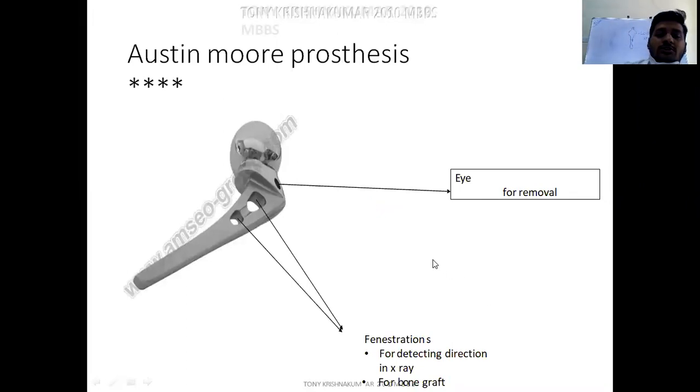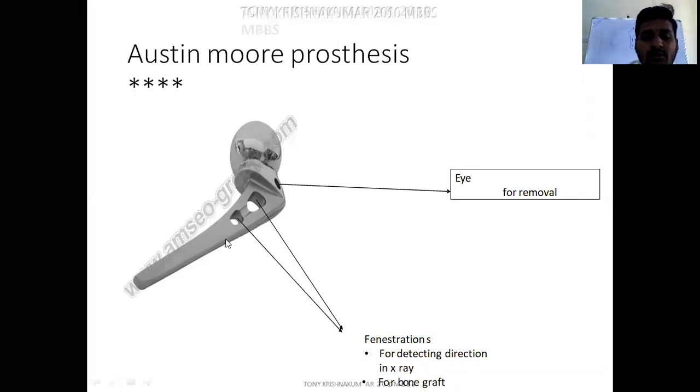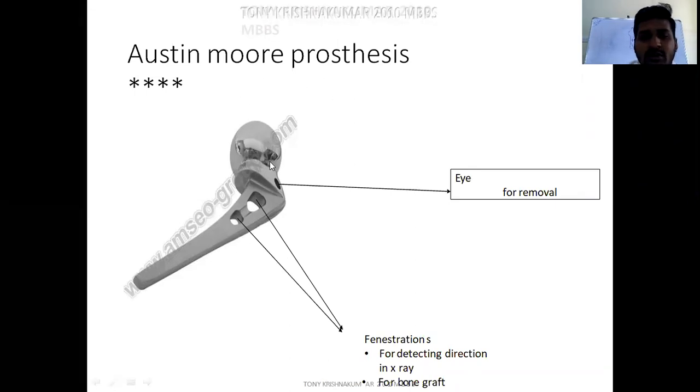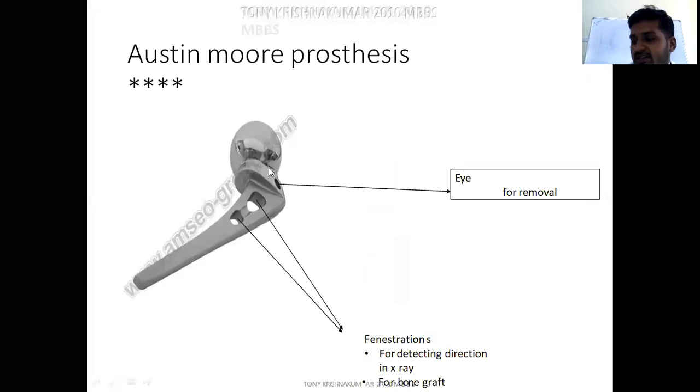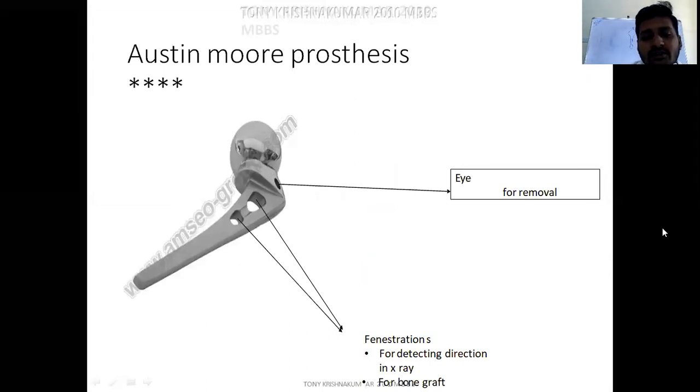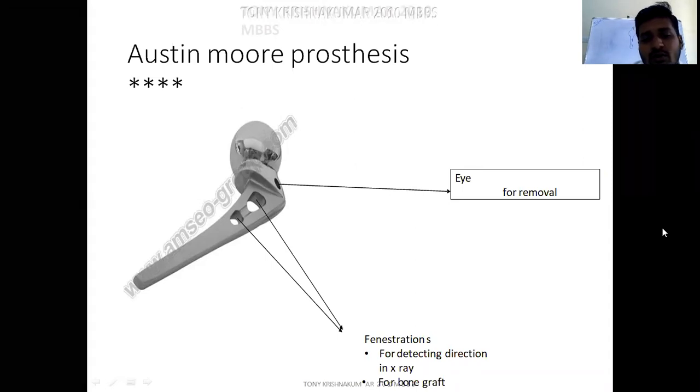This is the Austin Moore prosthesis. This will definitely be asked in the exam, and it has a ball which resembles the femur head. This is the head, and this part is the neck, and this is the collar, and this is the shoulder. You write down the parts: head, neck, collar, shoulder, and stem.